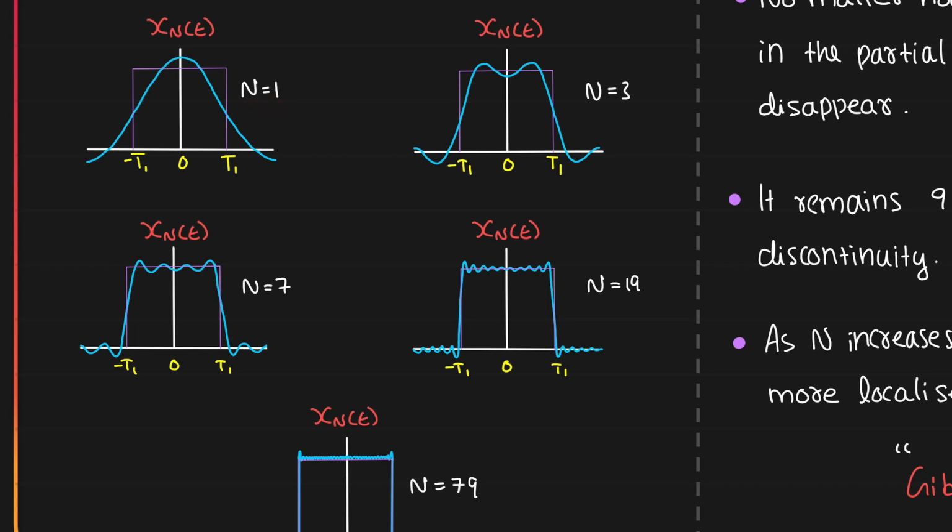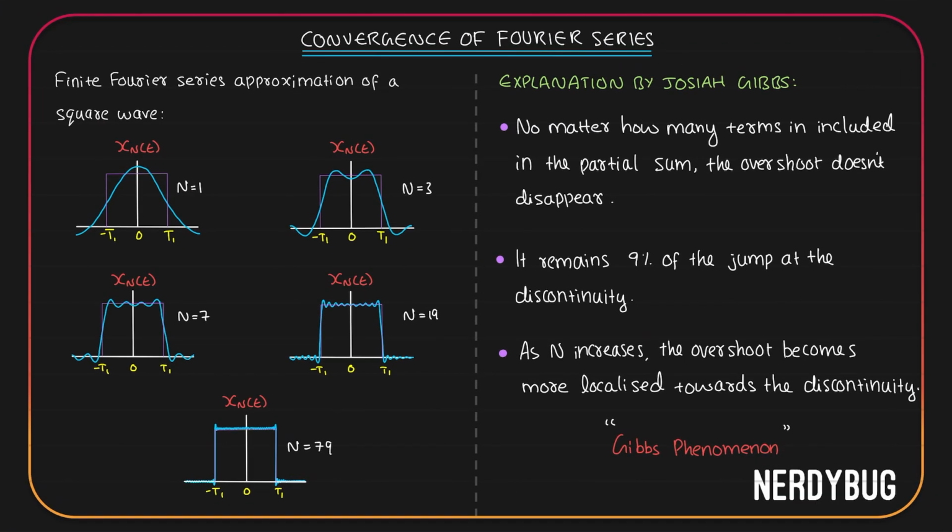When n is equal to 1, you can see the overshoot is throughout this much of the time. When n equal to 3, it is only this much, and it is getting closer to the discontinuity. When n is equal to 7, as you can see, it is getting even closer to the discontinuity and getting more localized. N equal to 19, the overshoot is like this. N equal to 79, you can see it is way more localized now. Since Josiah Gibbs explained this phenomenon, it is called Gibbs phenomenon.